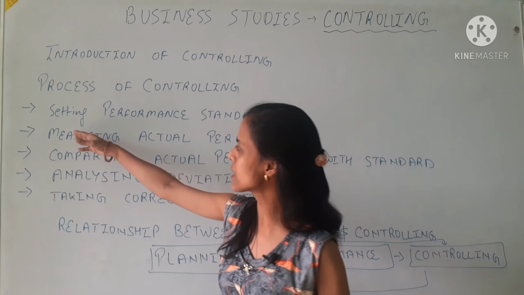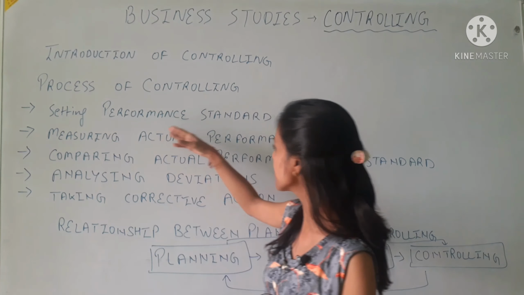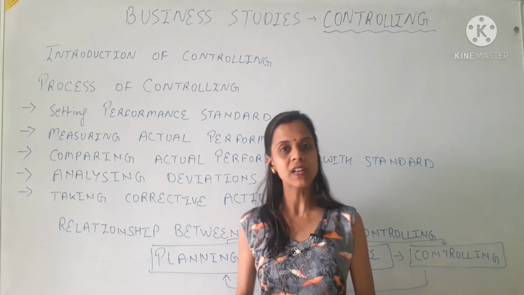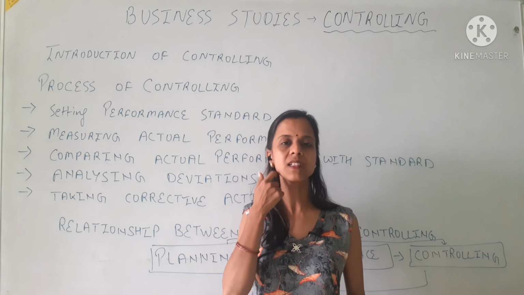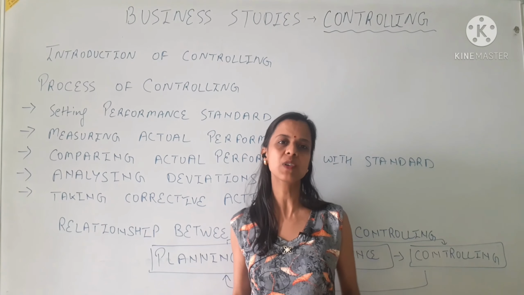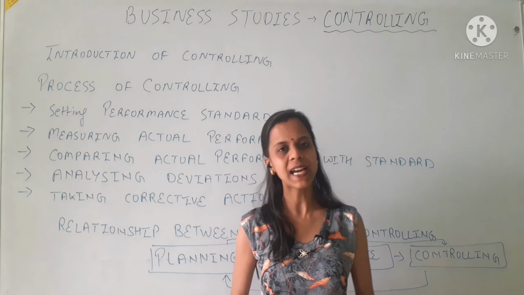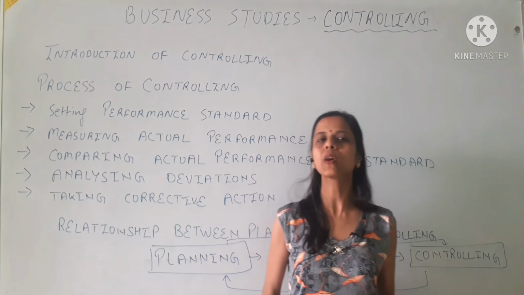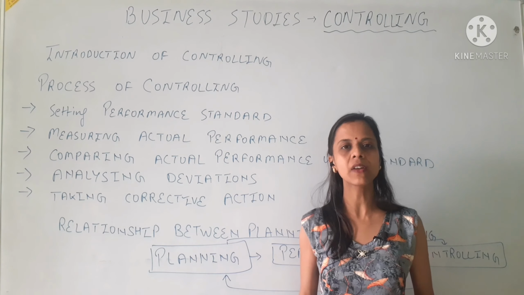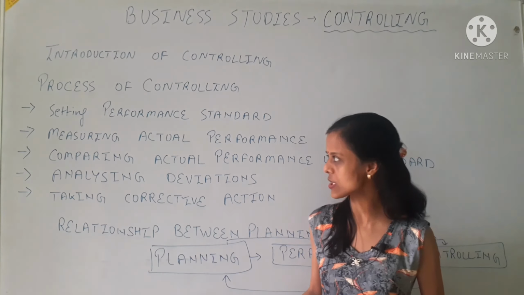The first step in the controlling process is setting performance standards. First of all, to control something, we need some type of standard so that we can measure the actual performance against it. For that, we make standards, and standards can be qualitative or quantitative. It depends on the situation.